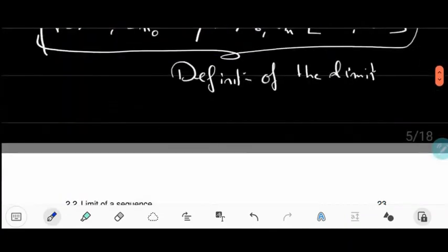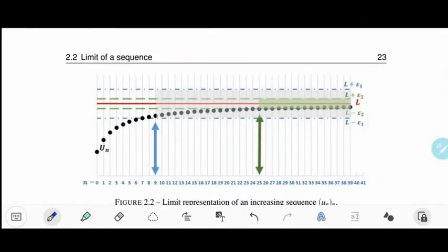Okay, so let us see how this shows up on a figure if I want to represent the sequence on a figure. So as I told you before, here we have the indices, and here we have the y-axis where we show the values of un, but the values don't matter really now. That's why I removed them, so to show you only the behavior of the numbers of the sequence.